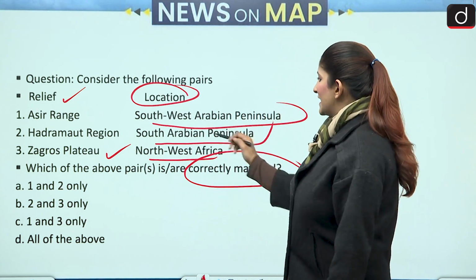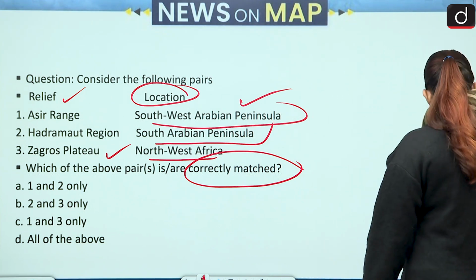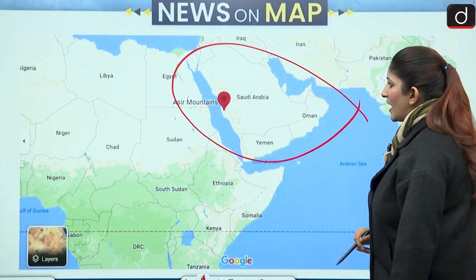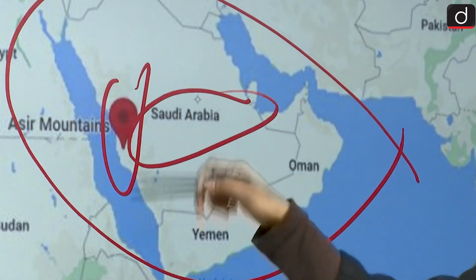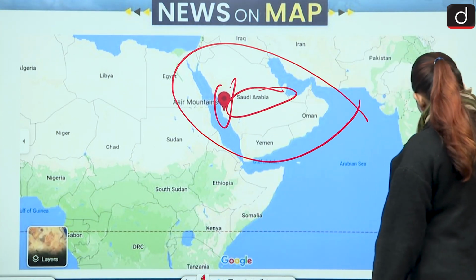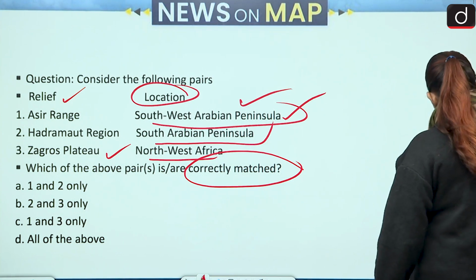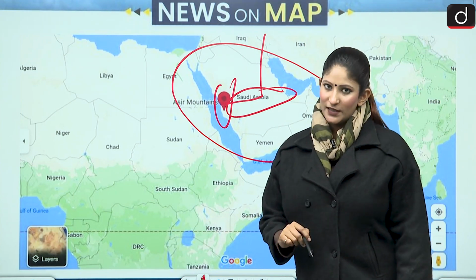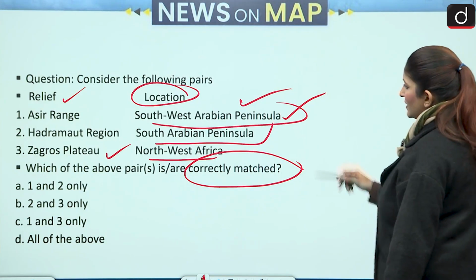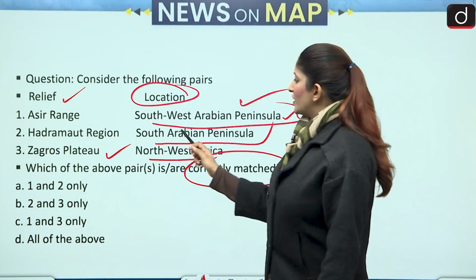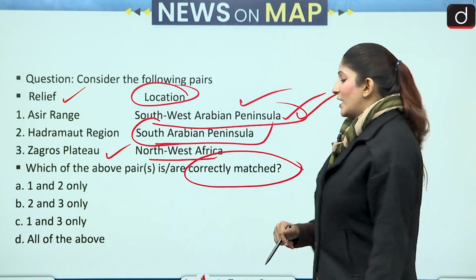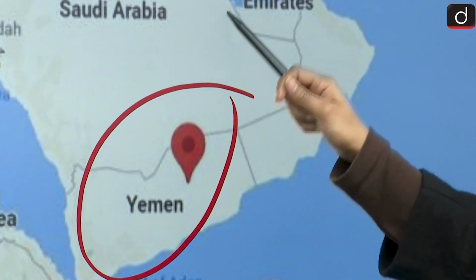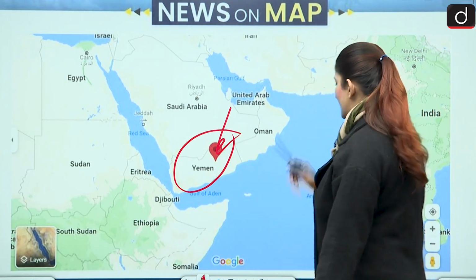Okay. So first one is Asir range in southwest Arabian Peninsula. Let's look at the map. This is the Arabian Peninsula. And Asir mountains lie in Saudi Arabia. Now we see that southwest Arabian Peninsula, yes, south and west. So the first pair is definitely correctly matched. Now the second one says Hadramaut region in South Arabian Peninsula. Again, let's look at where Hadramaut region is. It's in Yemen. So, of course, this is the southern region of Arabian Peninsula. Again, the second pair becomes correct.